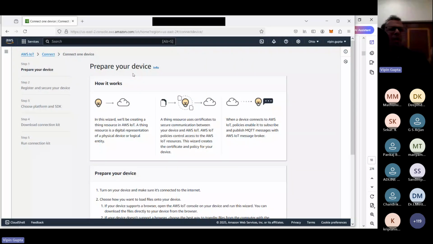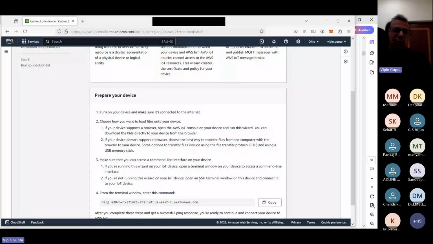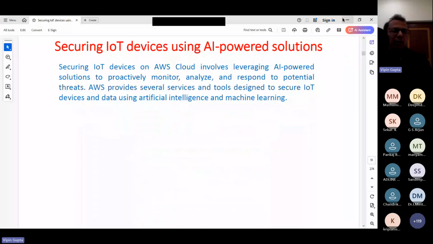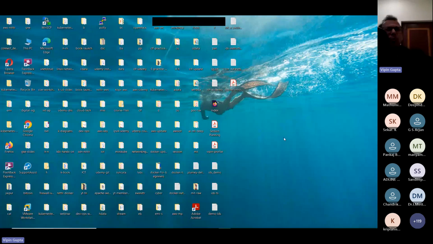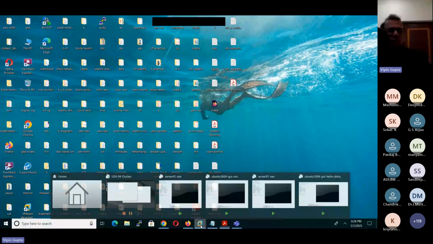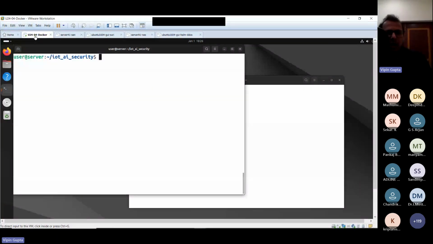We will treat this as one IoT device. We know that it is not an IoT device, but we are assuming it is. Even your laptop or desktop you can make an IoT device, but they are not that efficient. So in my case, I'm taking this virtual machine as one IoT device.